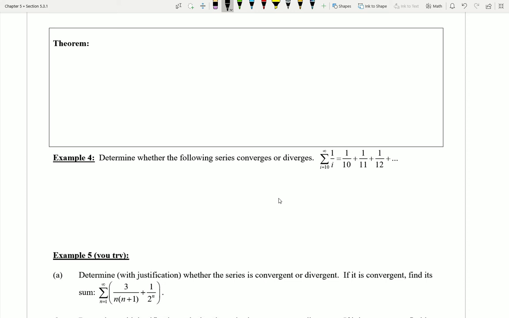We'll now take a look at the last theorem in this particular section, which is going to be a very simple theorem overall, at least compared to all of the previous ones that we've seen so far in Chapter 5. Here's what it says.